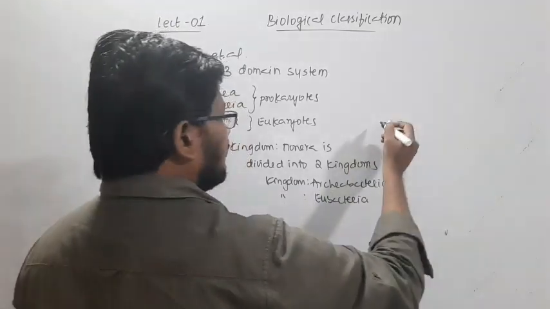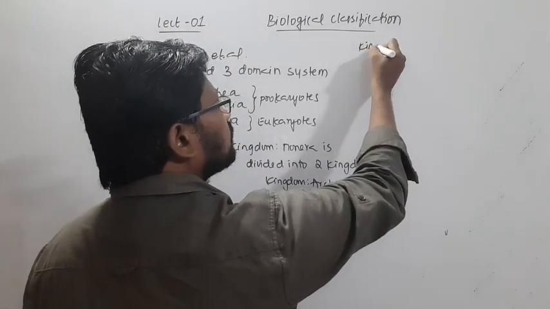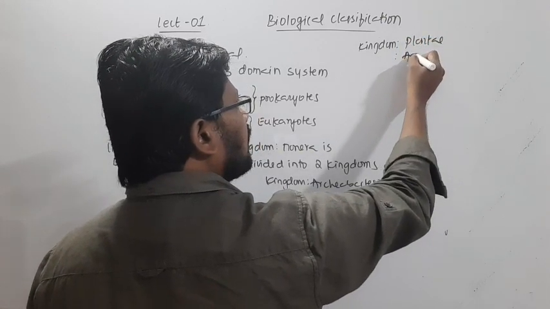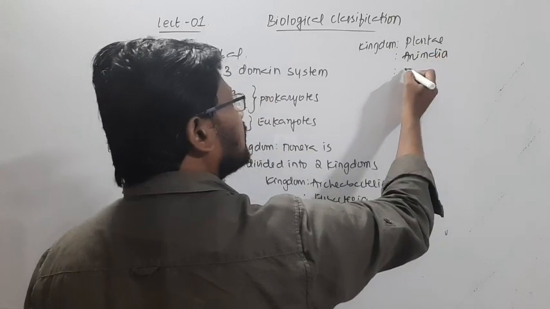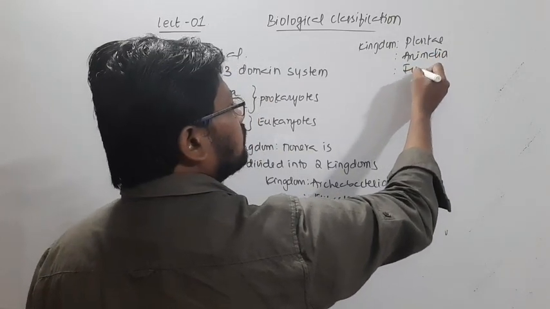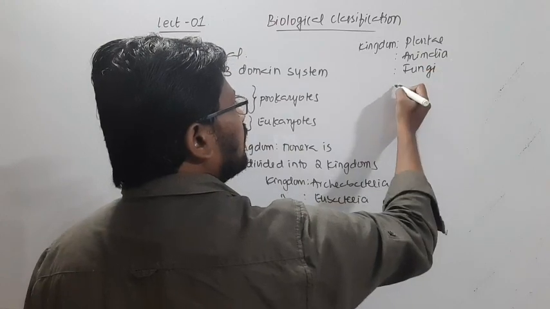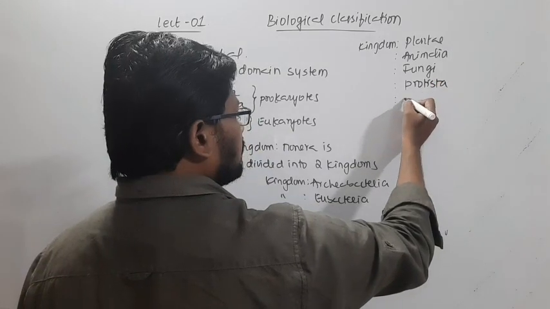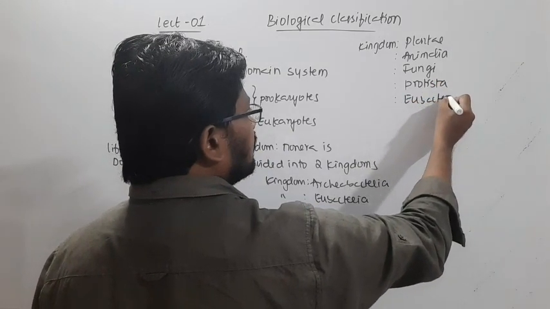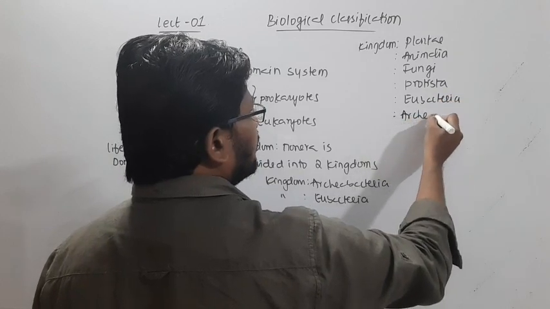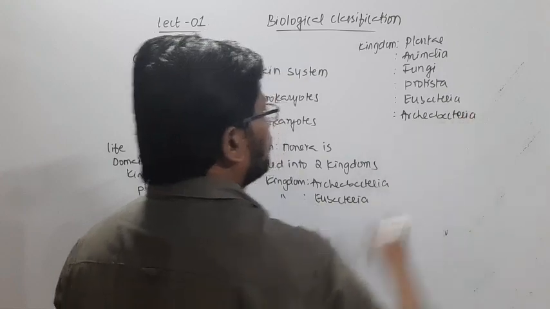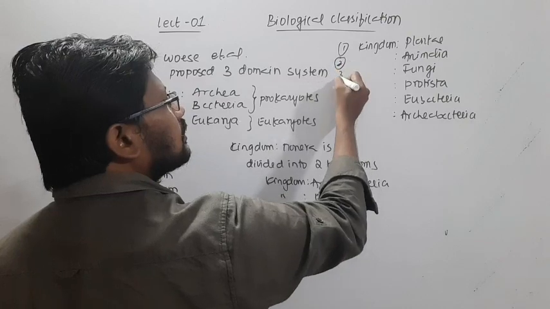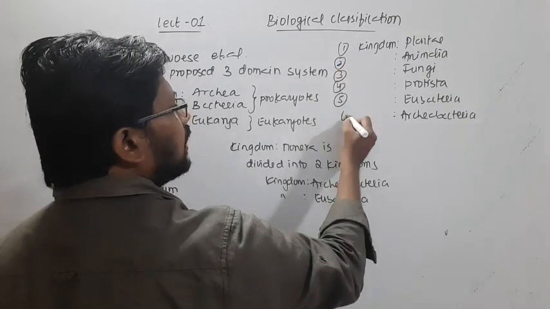So then we will see like this: kingdom Plantae, they remain the same, kingdom Animalia, kingdom Fungi, kingdom Protista, kingdom Eubacteria, and kingdom Archaeobacteria. So in total we have 3, 4, 5, and 6.